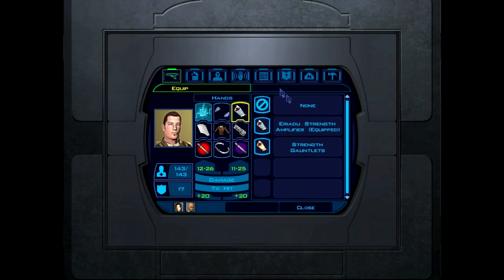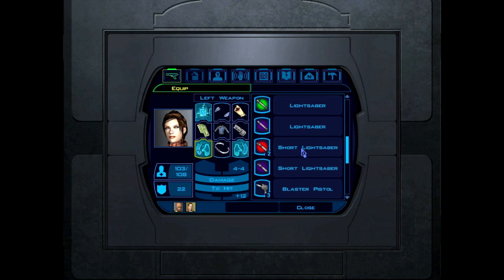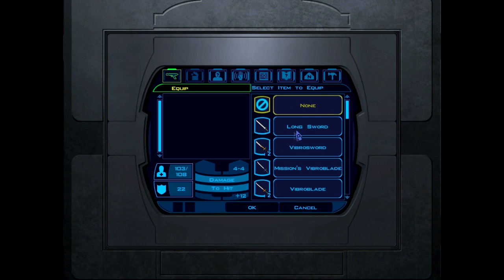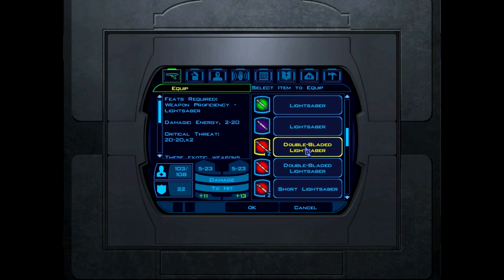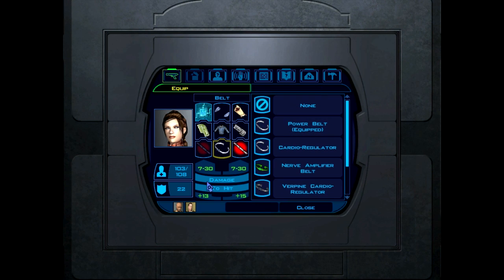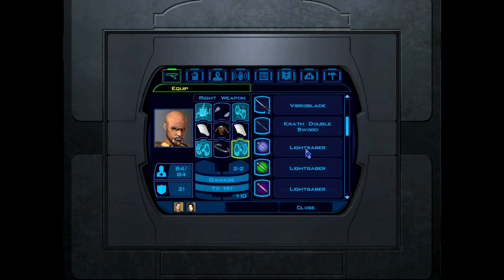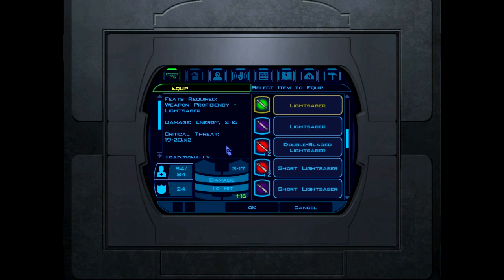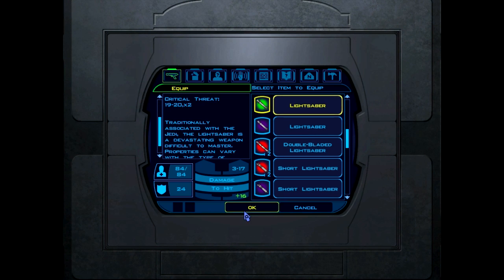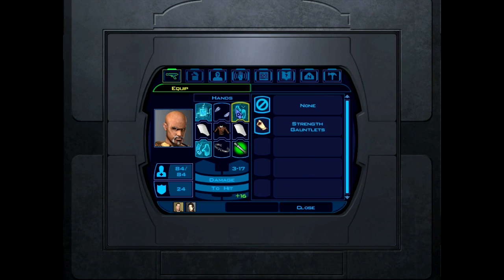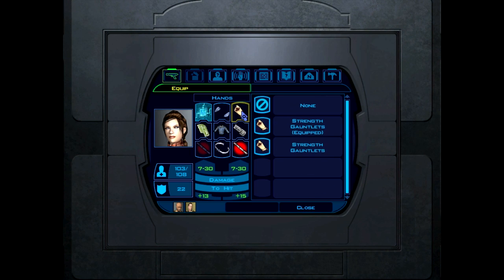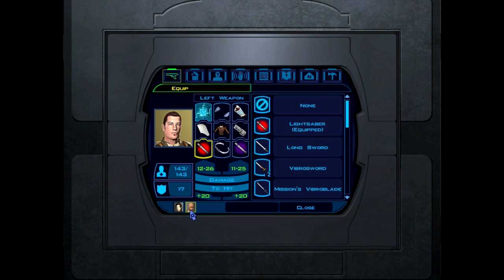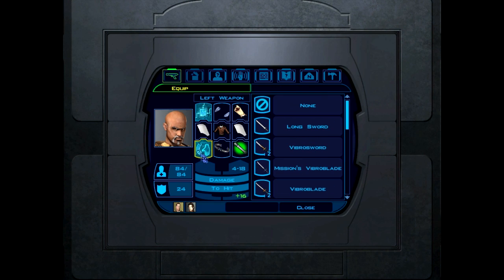That red one. Bastila. Red double-bladed lightsaber with attack modifiers and whatnot. And Mr. Jolie with the green. Okay. Strength gauntlets. Yeah, I think he needs some strength gauntlets. Take some strength gauntlets, buddy. Okay. Let's go.